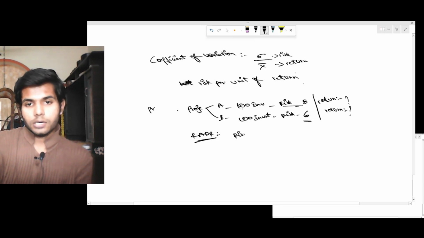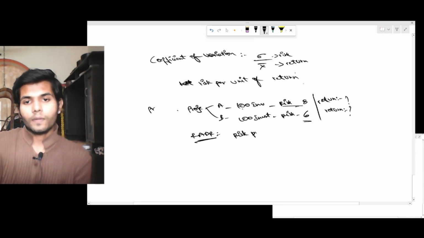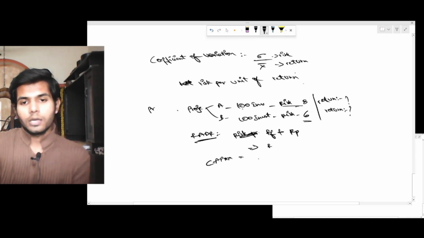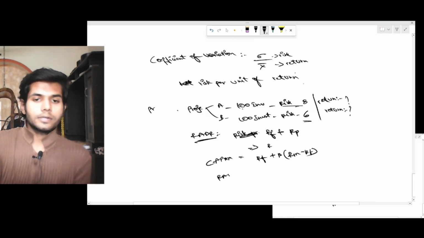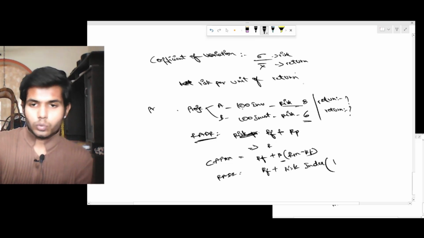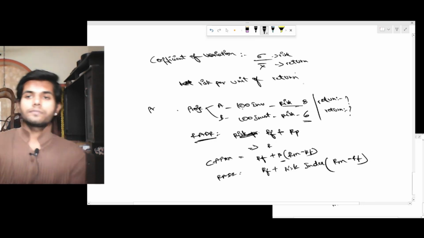Now this is the risk. Firstly, we'll take risk free rate plus risk premium. This is in fact similar to CAPM. How will we do it? CAPM is RF plus beta into RM minus RF, right? RADR is exactly the same, but it is RF plus, instead of beta we'll take the risk index, into RM minus RF, right?